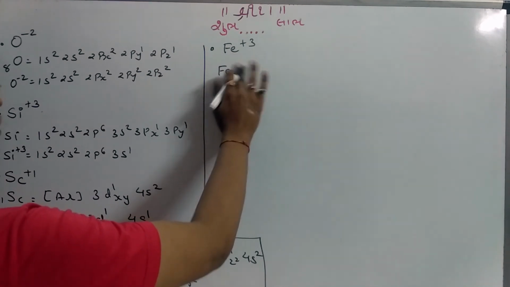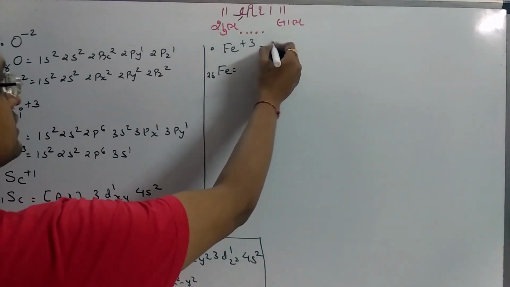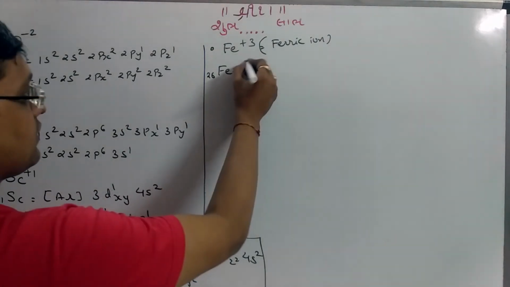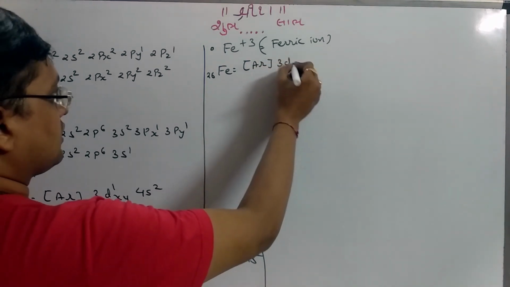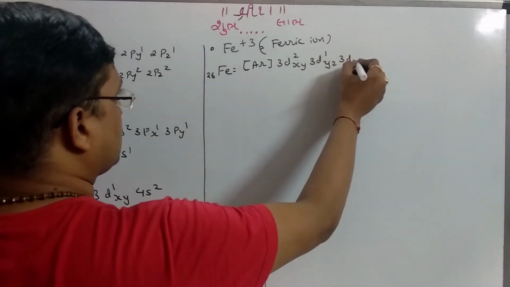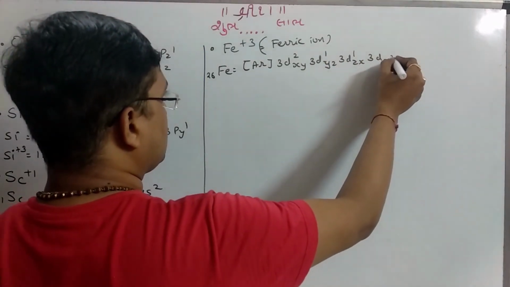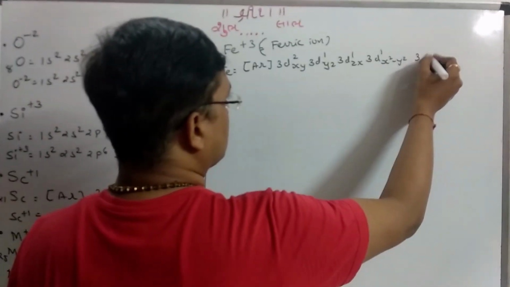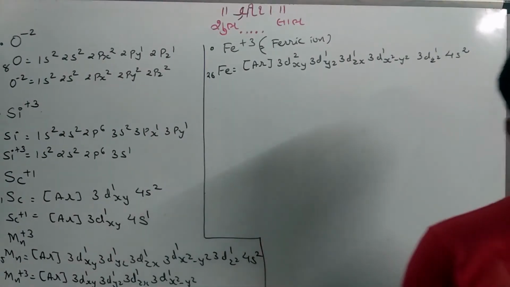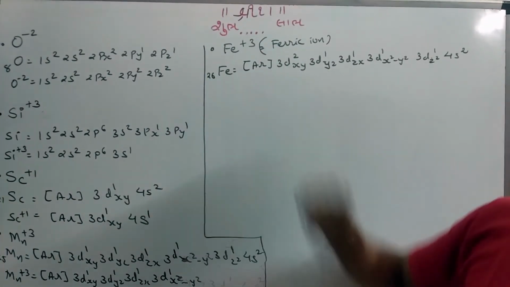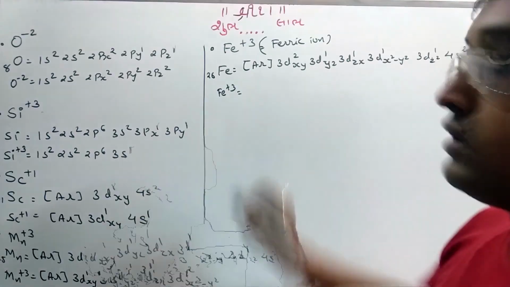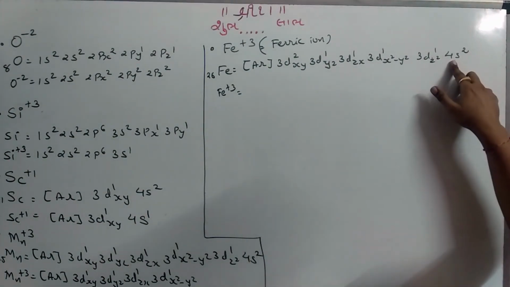So Fe is number 26. Fe plus 3 is known as the ferric ion. Just for information, nothing else. The configuration of Fe is argon core 3d-xy², 3d-yz¹, 3d-zx¹, 3d-x²-y²¹, 3d-z²¹ and 4s². How many electrons are required to lose here? 3, because it has plus 3 charge. So for Fe plus 3, 3 electrons are required to lose. So the 2 electrons from 4s is confirmed.